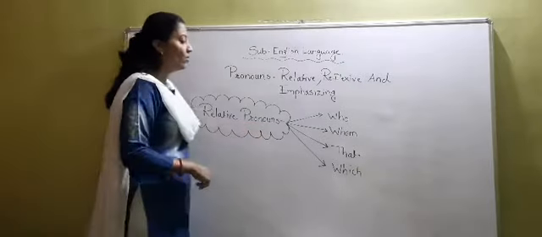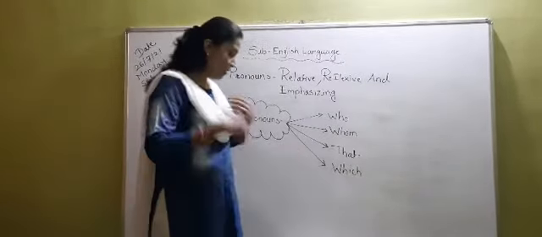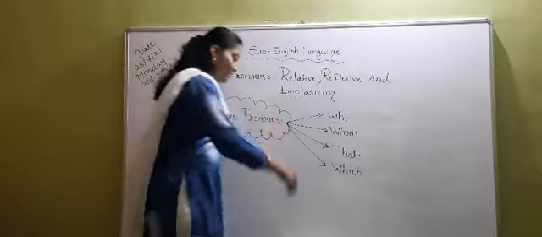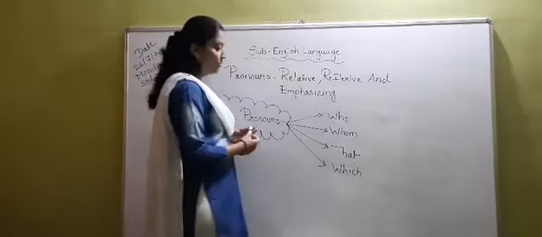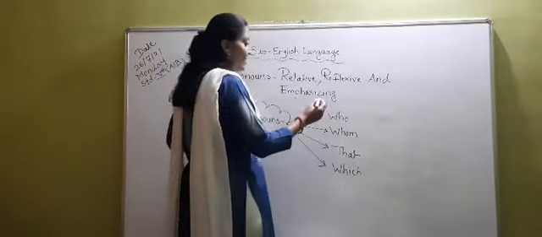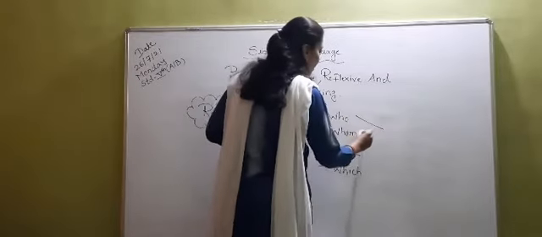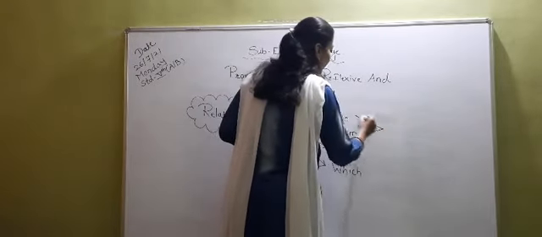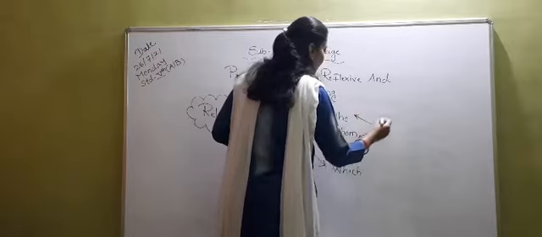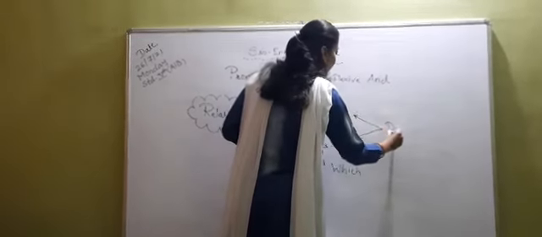Okay. Now students, among these words who, whom, that and which, we are using who and whom for people.